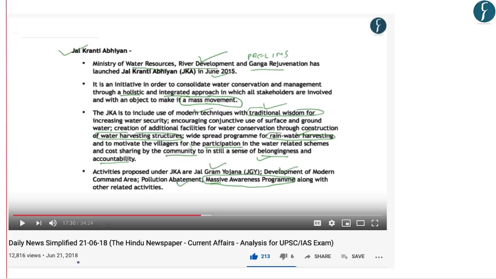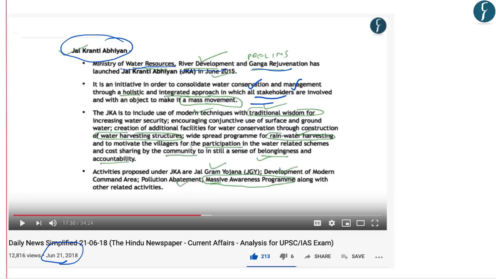In the same DNS published on June 21st, 2018, we also had a discussion about the program of the Government of India known as Jal Kranti Abhiyan. It is an initiative of the Ministry of Water Resources, River Development and Ganga Rejuvenation. Now what is the main motive behind this Abhiyan? The main motive behind this program is to consolidate water conservation and management. So it is an initiative to enhance the quality as well as quantity of fresh water through a stakeholders approach.